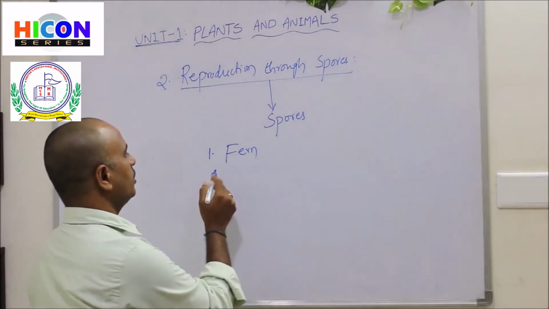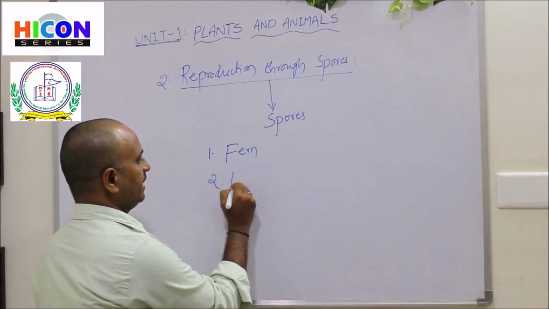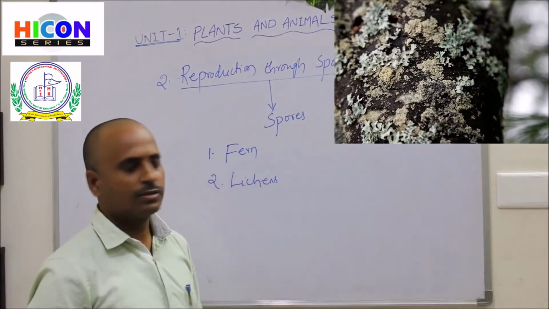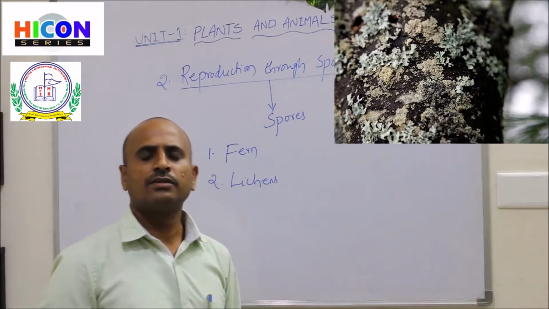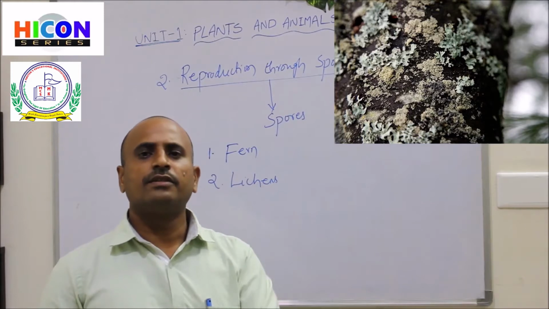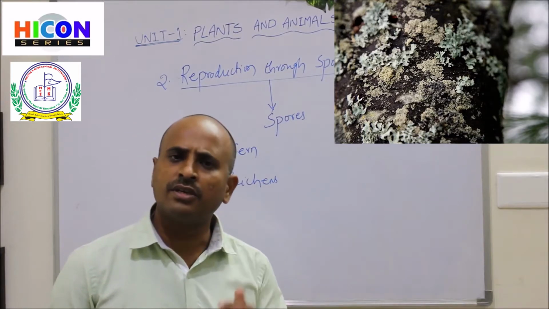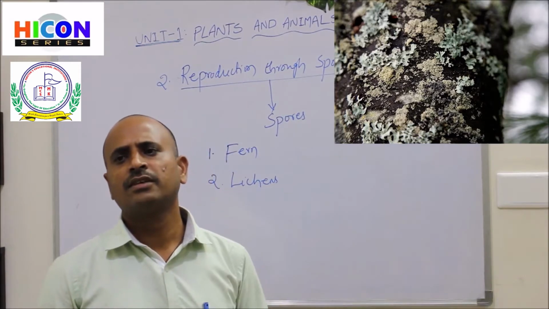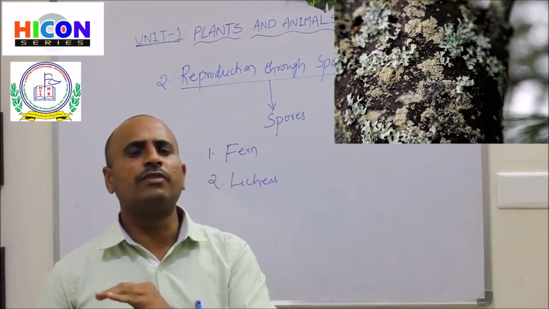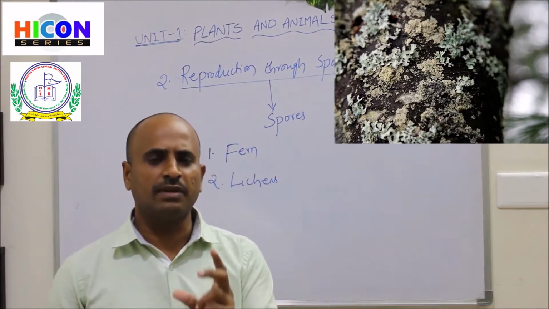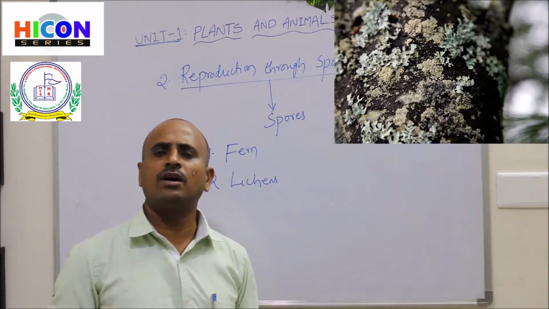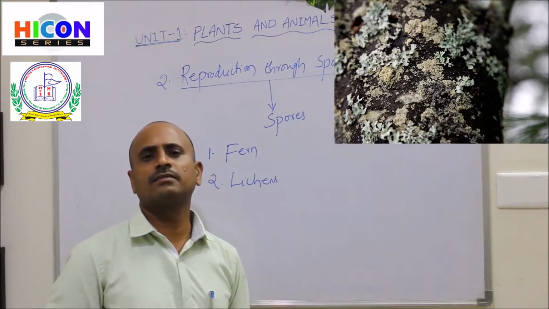The next example is lichens. We can observe lichens on trees which are wet during the rainy season. The algae and fungi form on the stem of the trees, and we observe some lichens. It does not contain any leaves, fruits or seeds.